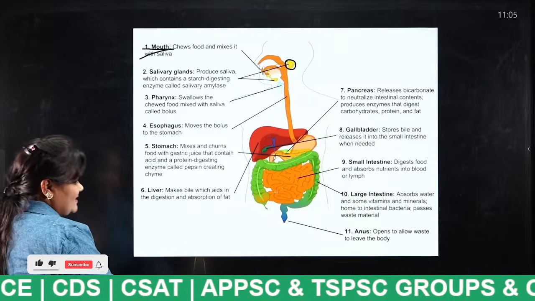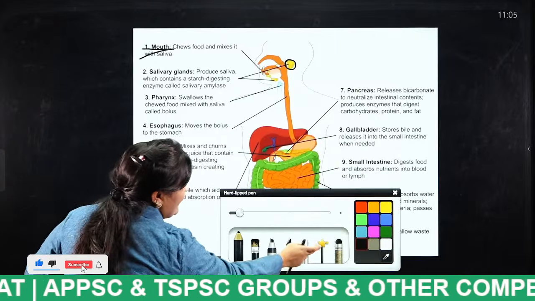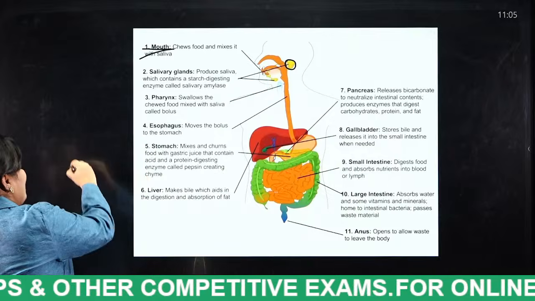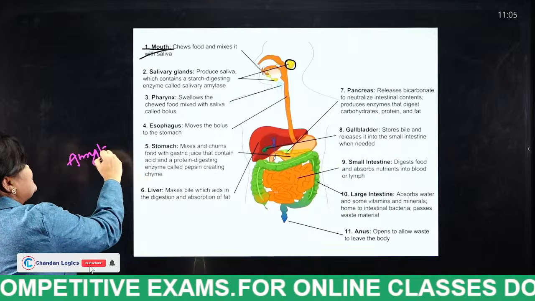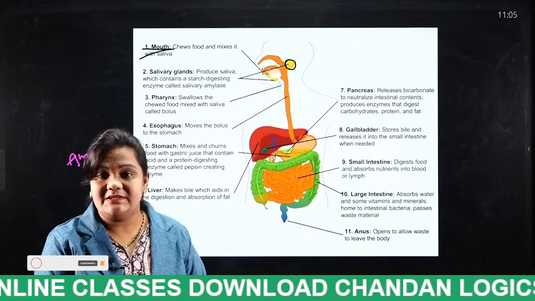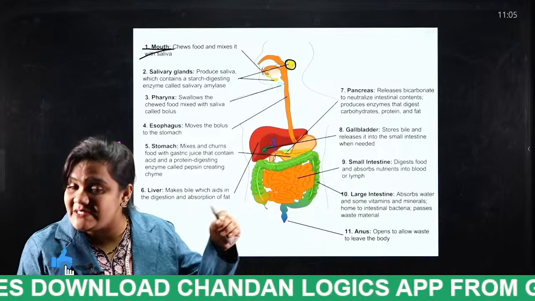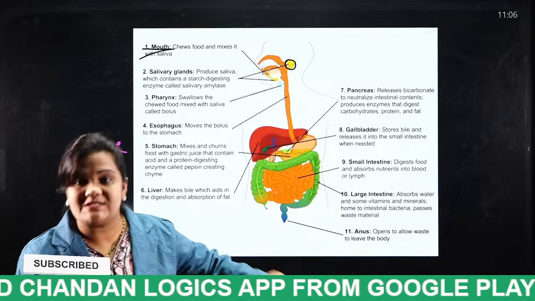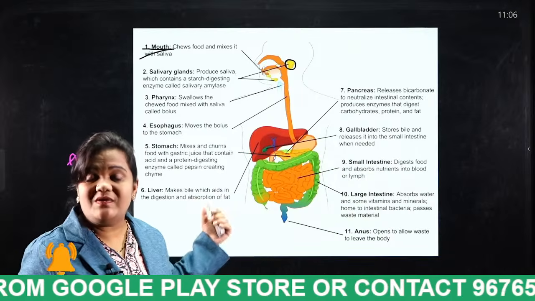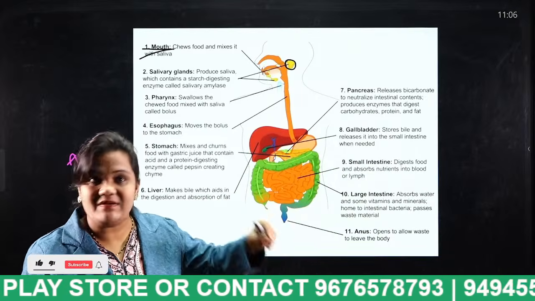Salivary glands release which enzyme, students? Each and everything is important. Which enzyme is released by salivary glands? Amylase. What will this amylase do? The digestion of the starch content will start in the mouth itself. Amylase will digest the starch in the buccal cavity itself.